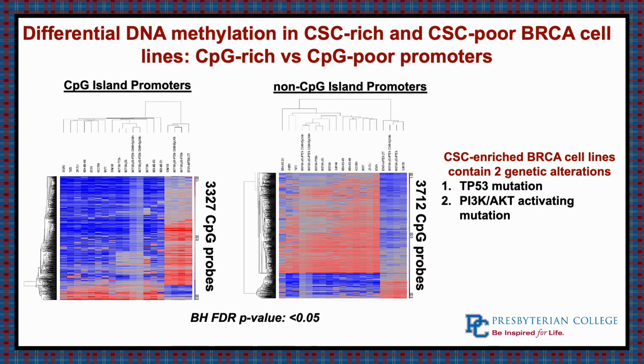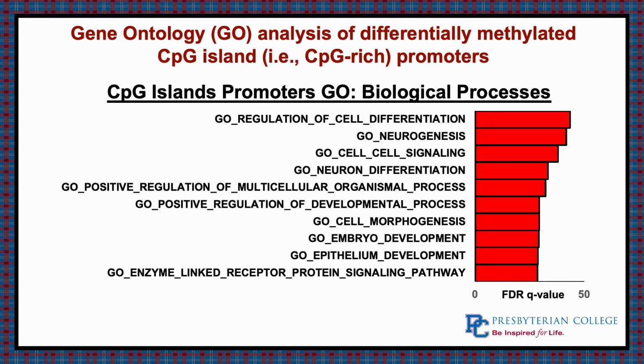So next we looked at the CpG island promoters that were present in the cancer stem cell rich cell line populations, and we did a gene ontology analysis looking at the biological processes occurring in these. These are going to be your hypermethylated areas of the cells.